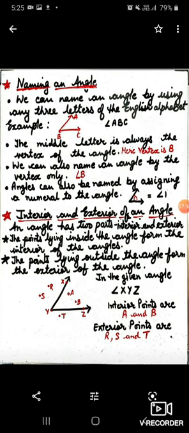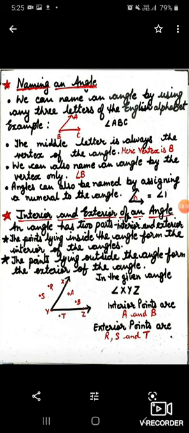Interior and exterior of an angle. What do you mean by interior? Interior means inside and exterior means outside. An angle has two parts, interior and exterior. The points lying inside the angle form the interior of the angle, and the points lying outside the angle form the exterior of the angle.